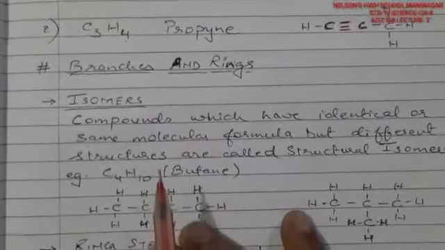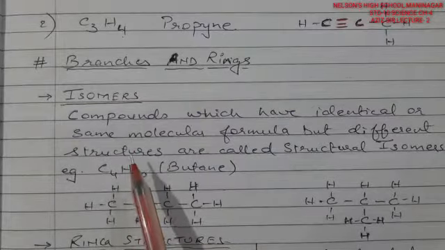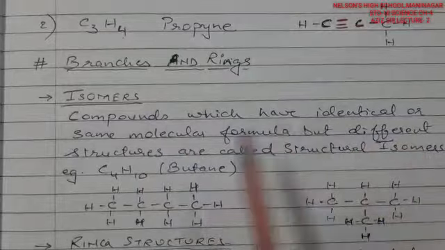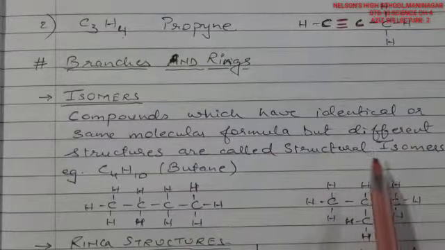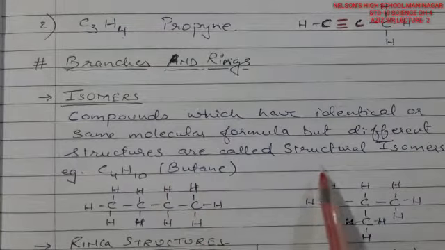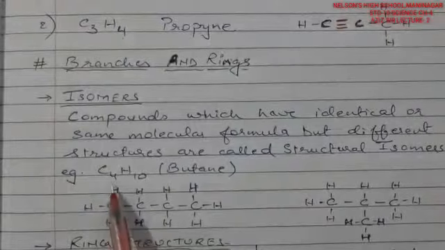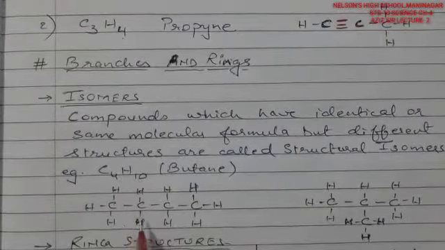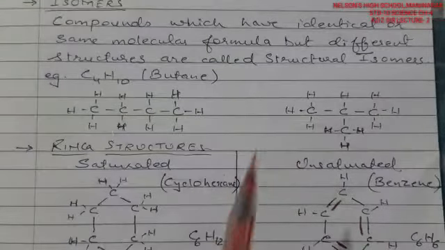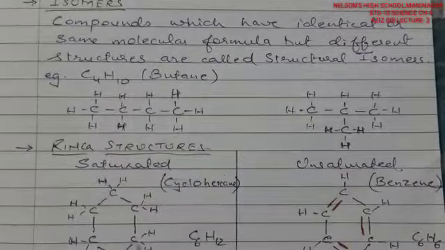Now this is an important thing here, that is an isomer. Now what basically are isomers? They are the compounds which have identical or same molecular formula but different structures. That is, different structural formulas are called structural isomers. What it means is that C4H10. Now these two structures, both of them have C4 and H10 only. That means 10 hydrogen and 4 carbon, but their structure you may see is different.